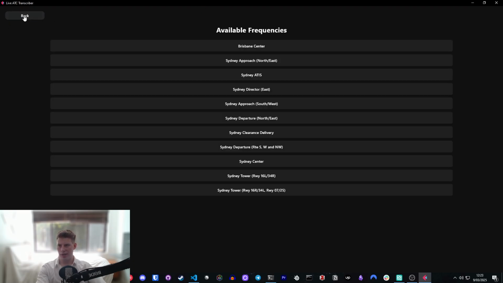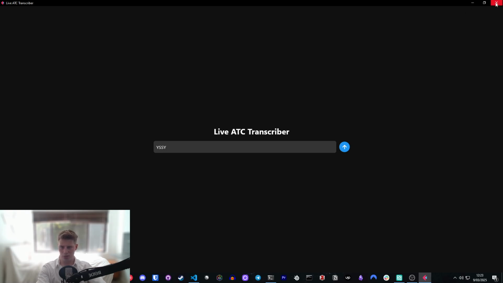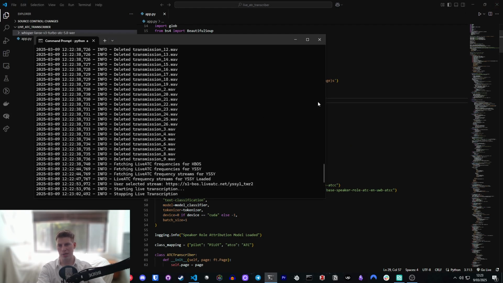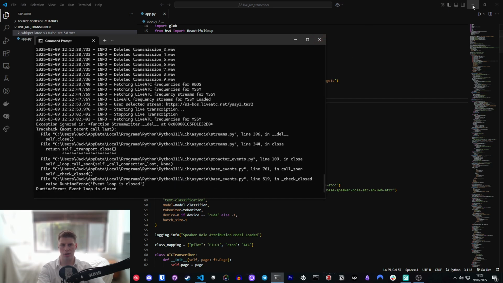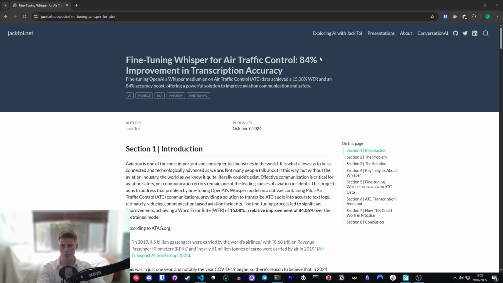Anyway, that's all that I have today. I just wanted to cover the demo for the app. I'm going to make sure that that is on Hugging Face as well, on the Hugging Face space, to make sure that other people can also use this if they want and just pass through whatever airport code they want.